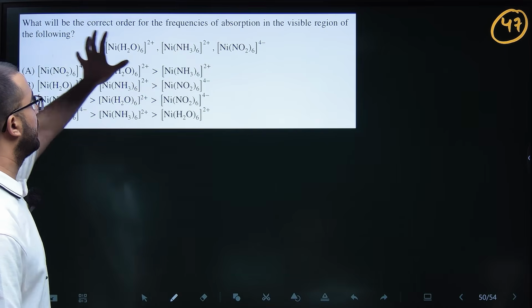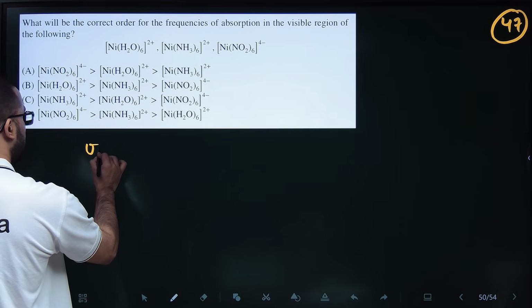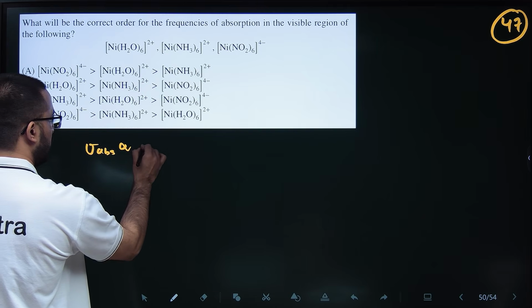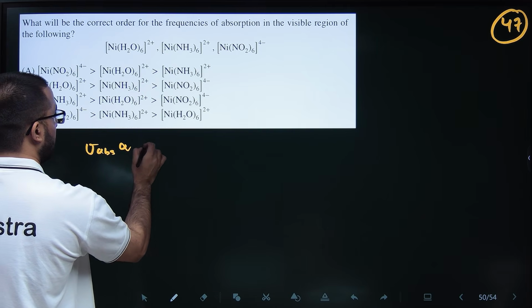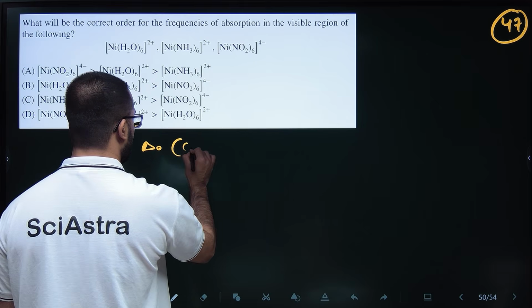So basically, we have to find the order of frequency of absorption. Frequency of absorption will be directly proportional to delta naught, the crystal field splitting.